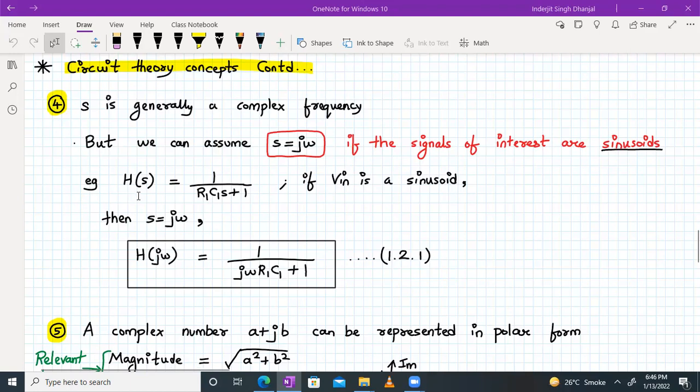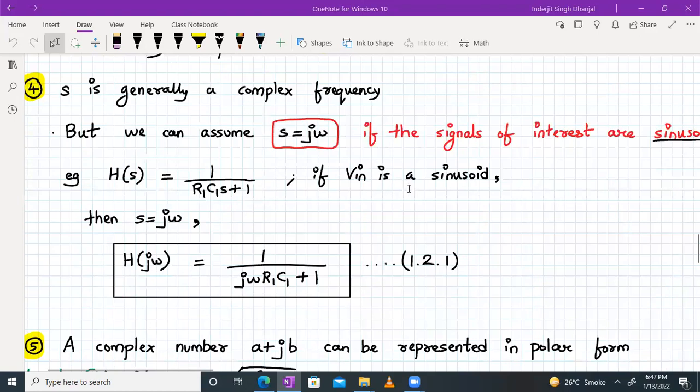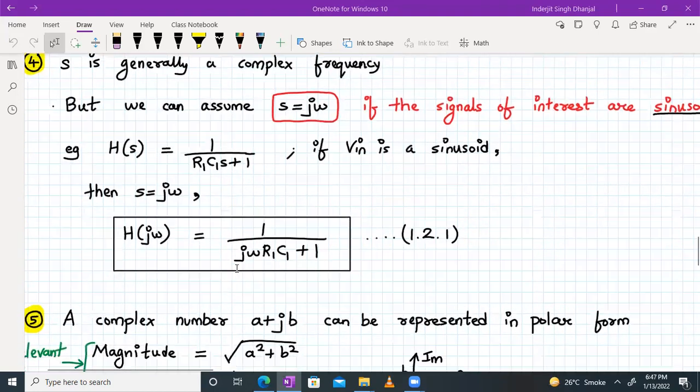For example, if H of S is 1 upon R1 C1 S plus 1, we can substitute S equal to j omega only if we consider the V in value to be sinusoid. So H of j omega will be equal to 1 upon j omega R1 C1 plus 1, right? So we have written the transfer function in the frequency domain, which is given by equation 1.2.1.